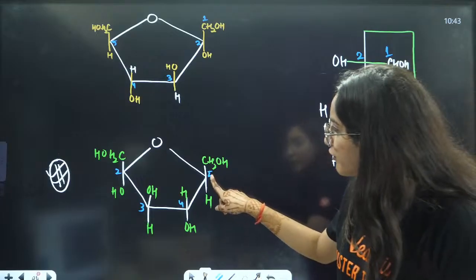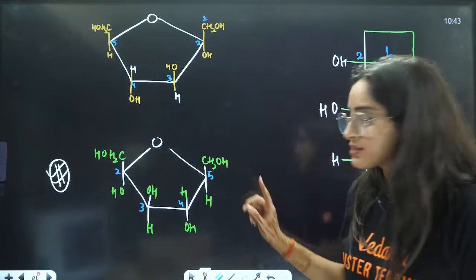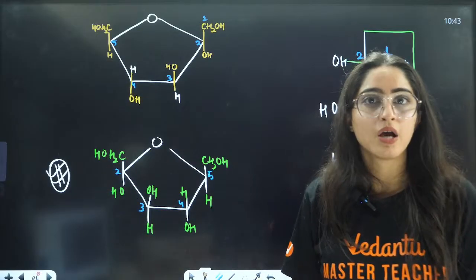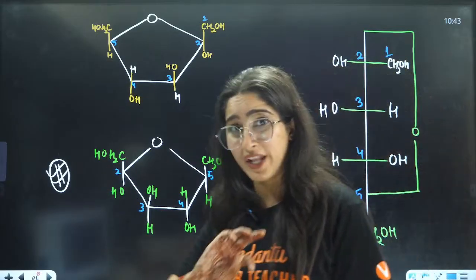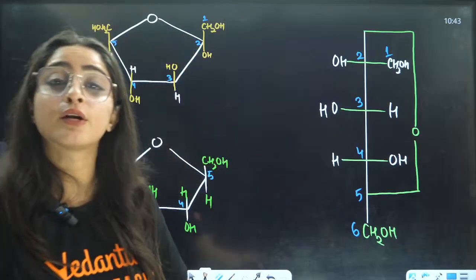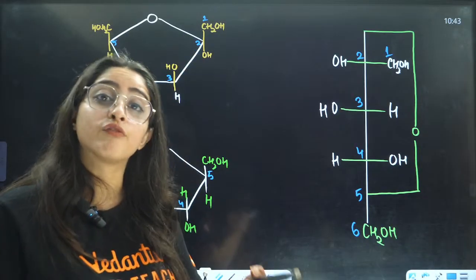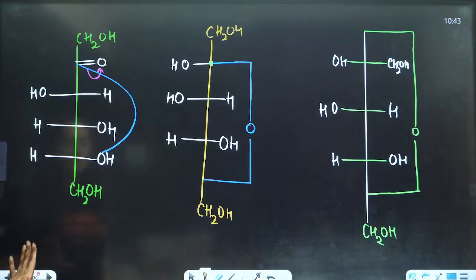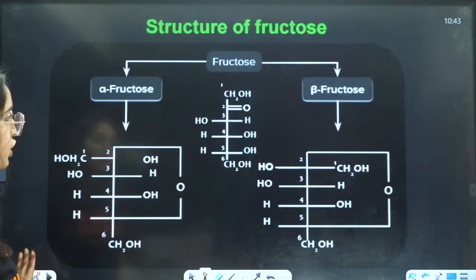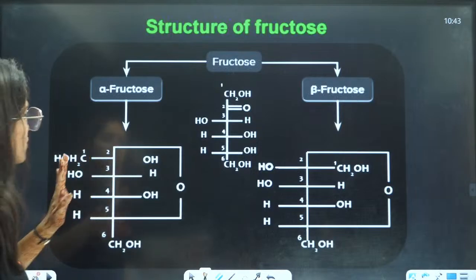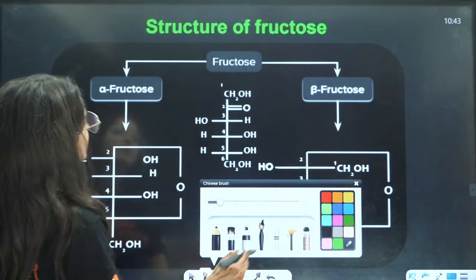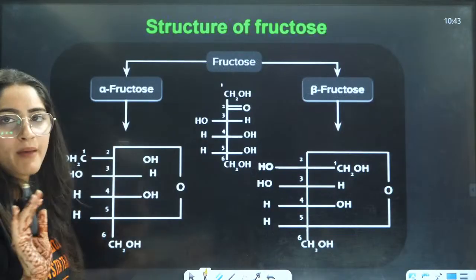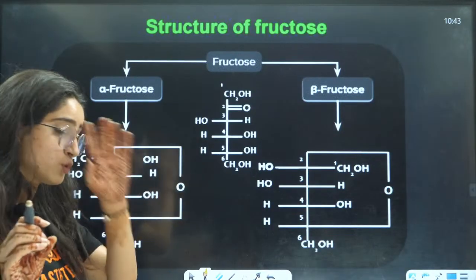Now, on the fifth carbon, there is one hydrogen and CH2OH. On the second carbon, there is one OH and CH2OH, right? So, the OH in comparison to something is going to define whether it's alpha or beta, the same way we did for glucose as well, right? So let us see this. Alpha glucose is defined by this, and fructose is the same as glucose.